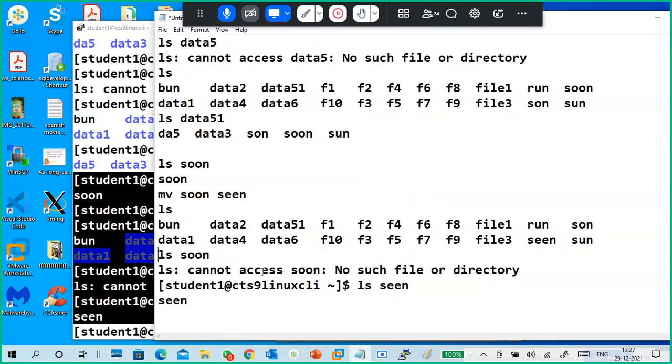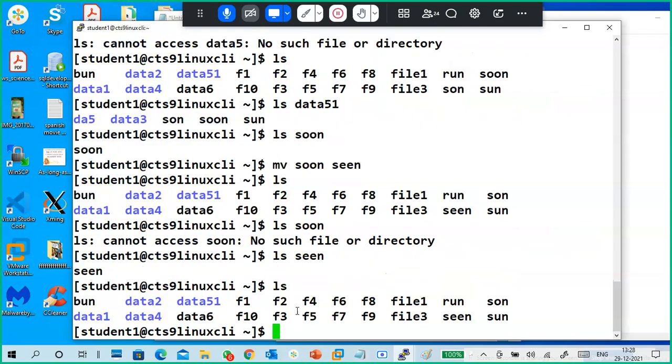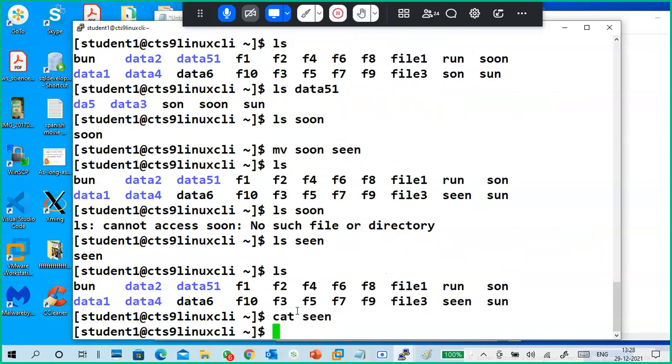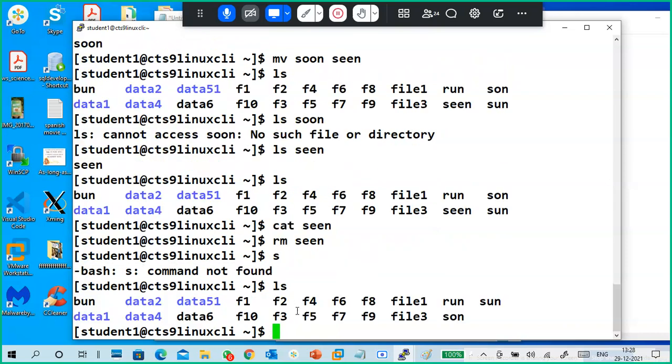How to delete a file, rm. I'm going to delete that scene file only, but before deleting, I want to see what is inside. Nothing is there, no content in the file. rm scene, remove scene. So ls, is the file gone or not? Sometimes when you're deleting, you must use -f, but generally it is not required.